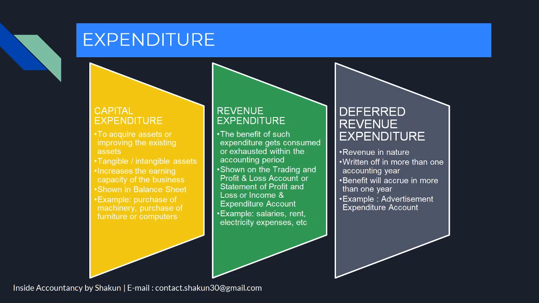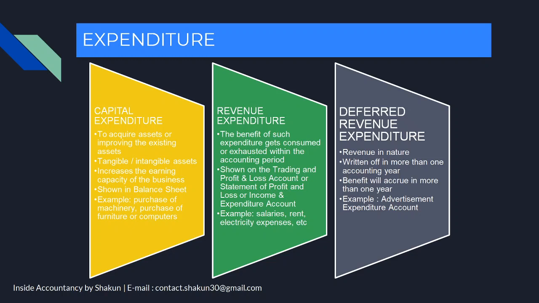So, revenue expenditure is the expenditure incurred, the benefit of which is consumed or exhausted within the accounting period. Now, it has a direct relationship with the revenue or with the accounting period. So you have to understand that the expenditure which you are making is on such things which will get exhausted during the accounting period. The accounting period is of 12 months.